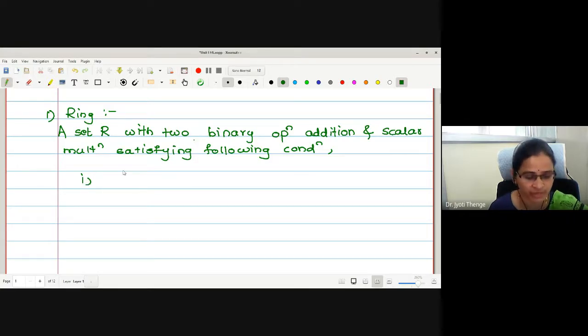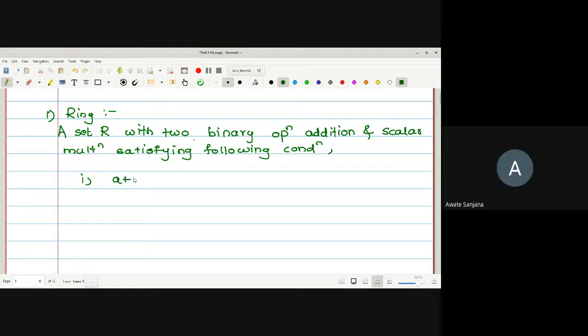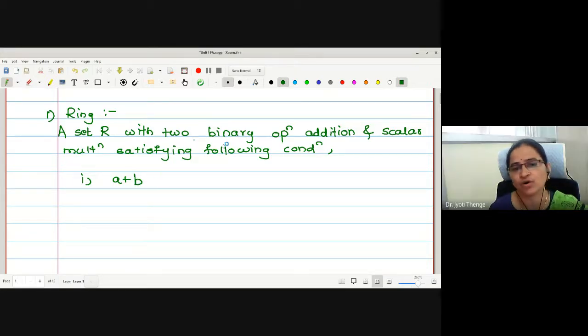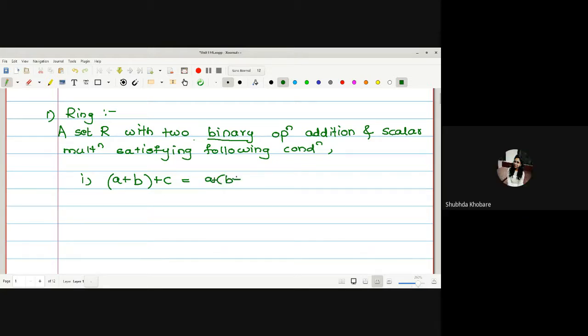As we want this to be an abelian group, what will we write? First property to be closure. I'll skip because I have written already two binary operations. Therefore, both the operations, addition and scalar multiplication, are closed. Can I go for the next one then? After closure, we were writing associativity, right? A plus B plus C, associative with respect to addition, right?